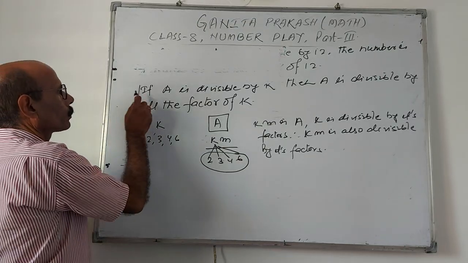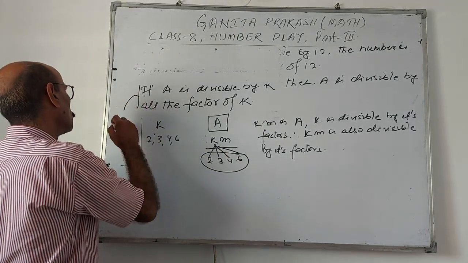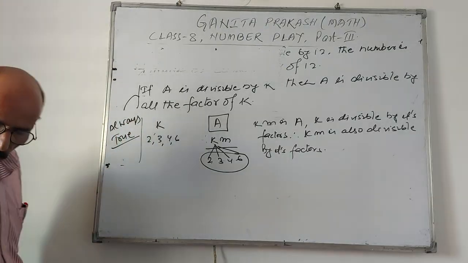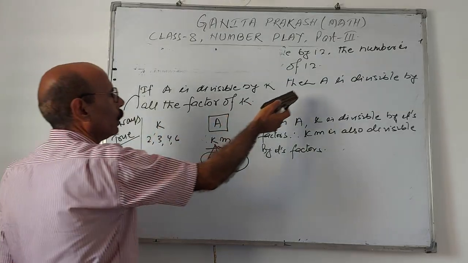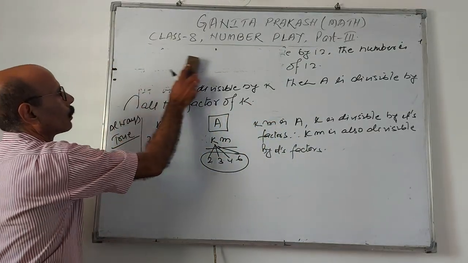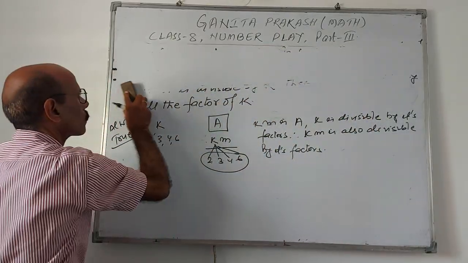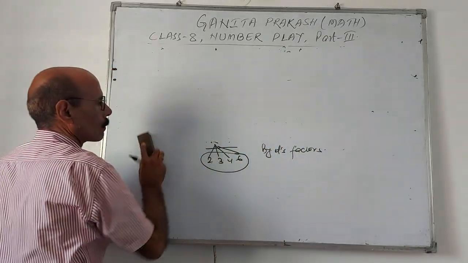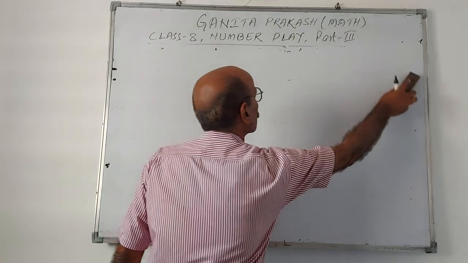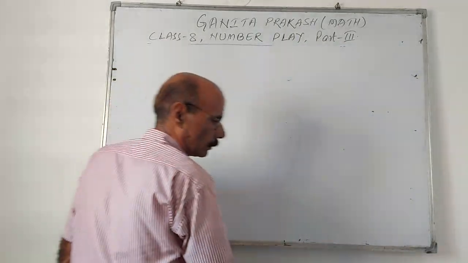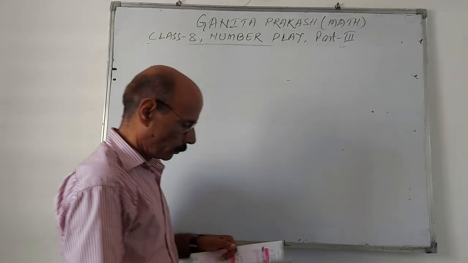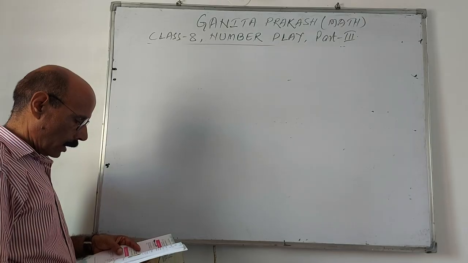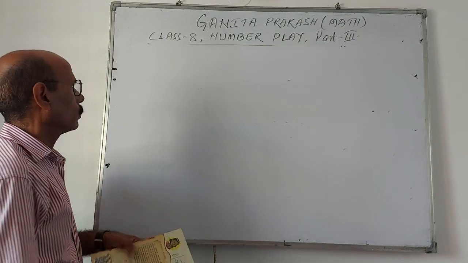Earlier we saw that if a number is divisible by K, then it is divisible by all its factors, which is always true.